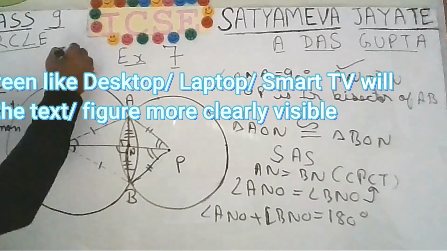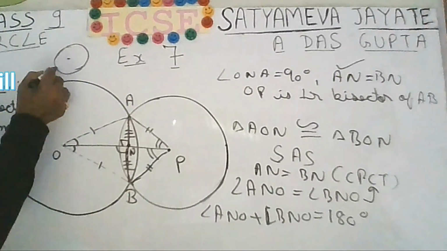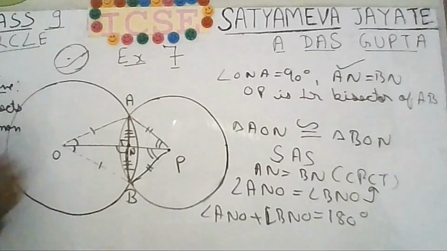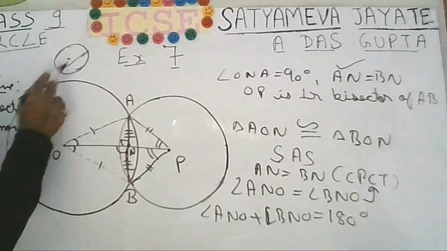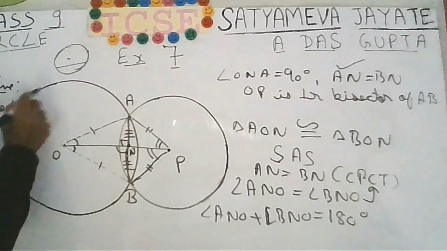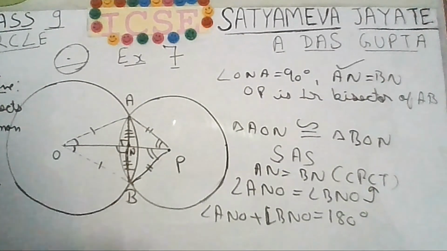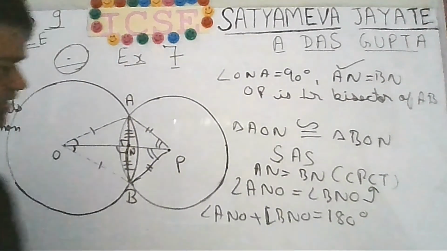If you are having a chord like this, can you have a chord like this, if this is the center? No, you cannot have a chord like this. This is not a line segment. You must have a line segment. That means angle ANB must be a straight angle, 180 degrees.